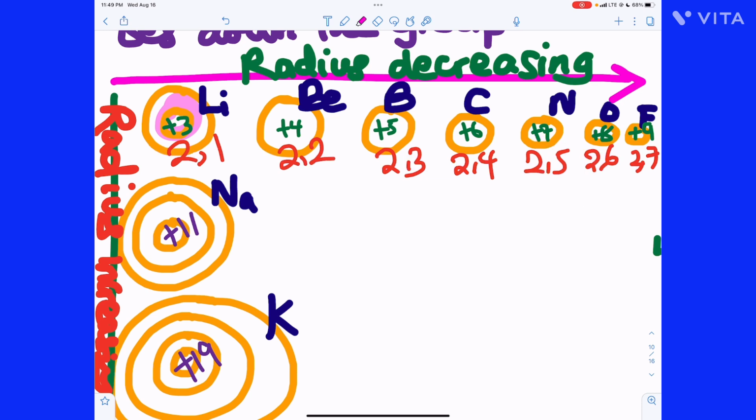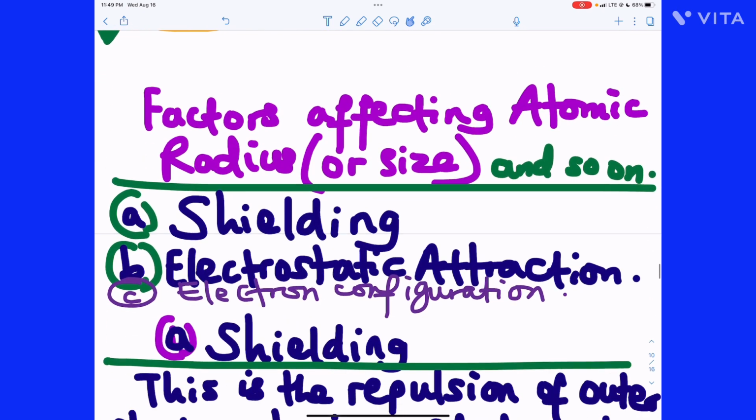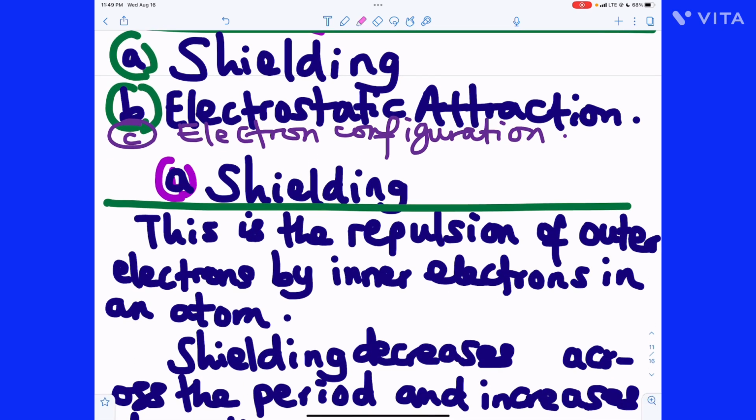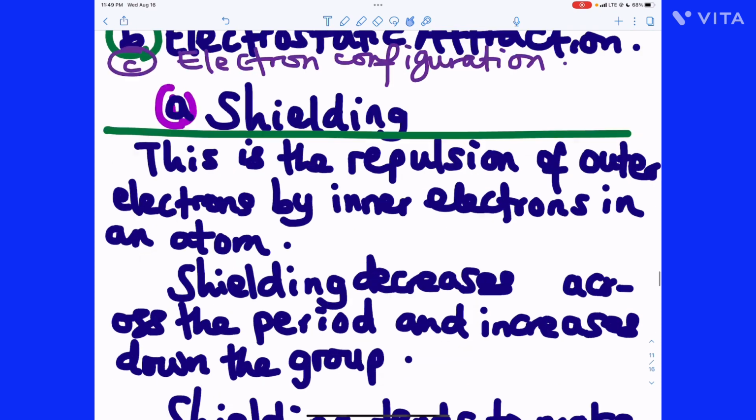But down the group, the effect of shielding overpowers the effect of electrostatic attraction. So atoms tend to get bigger down the group and atomic radius increases down the group. So that's that for atomic radius. I've explained the effect of shielding and electrostatic attraction. Let's go on.